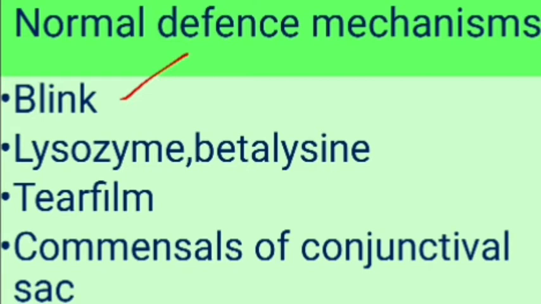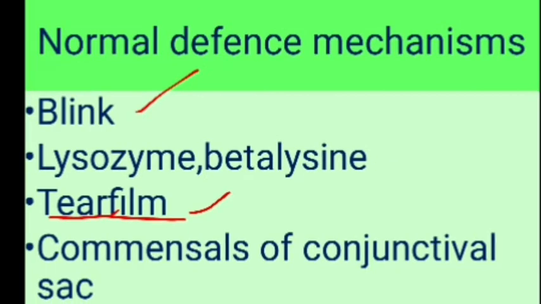Then secondly, we have the tear film. The tear film constantly lubricates the corneal surface, so that any minor trauma to the eye or the cornea is taken care of. Secondly, the tear film constantly drives off all the dust material in the conjunctival sac, thereby keeping the conjunctival sac clear. The tear film also contains lysozyme and beta-lysin enzyme, which act as local antibiotics to prevent corneal ulcers.